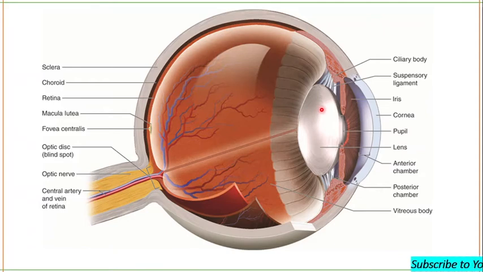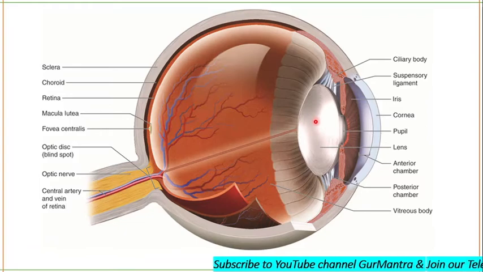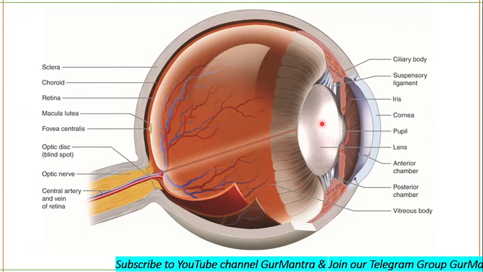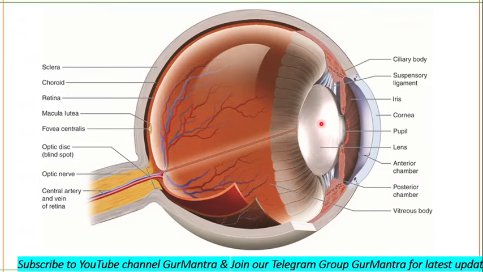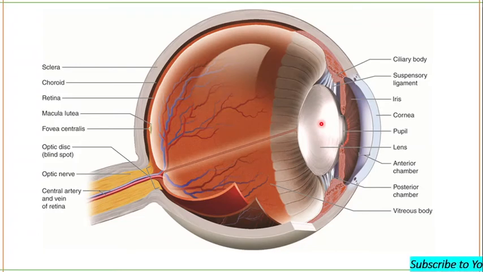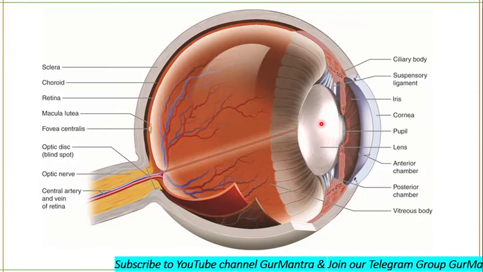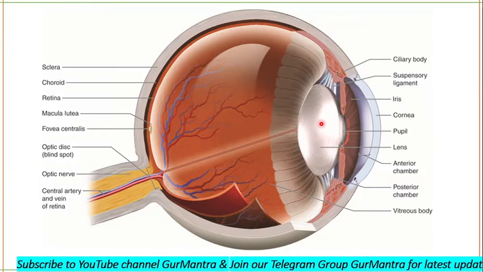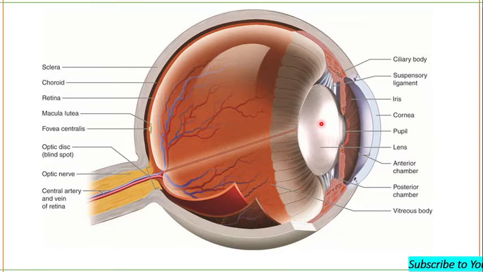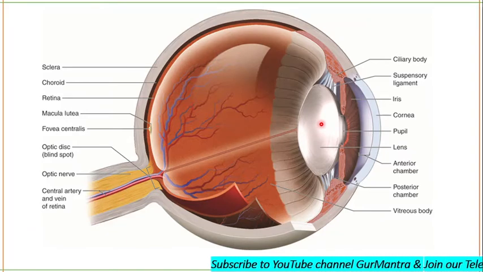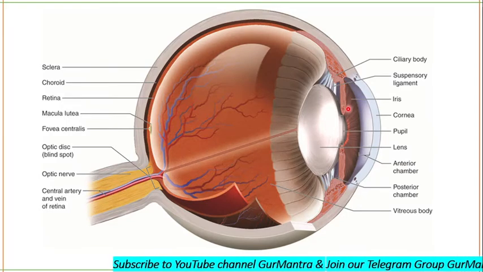Due to the lack of DNA, they will not be able to synthesize protein also. So mature lens cells cannot regenerate or repair themselves. That's why when a person grows older, the lens grows larger and thicker and becomes far less elastic, partly because of progressive degeneration of lens proteins, and the ability of the lens to change shape decreases with age.